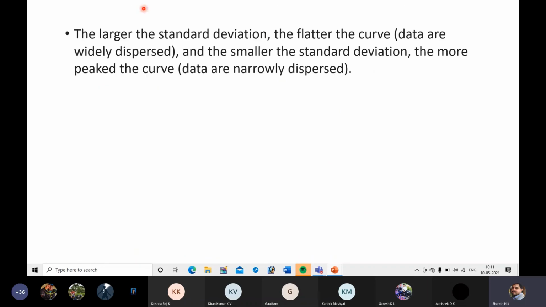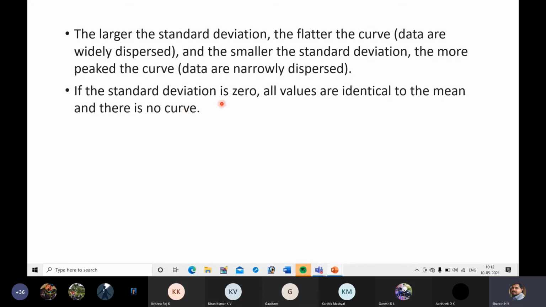The larger the standard deviation, the flatter the curve. That means data are widely dispersed. And the smaller the standard deviation, the more peaked the curve. Data are narrowly dispersed. If the standard deviation is 0, all values are identical to the mean and there is no curve. If there is no deviation, it can be represented as a single vertical line. You don't get a curve.